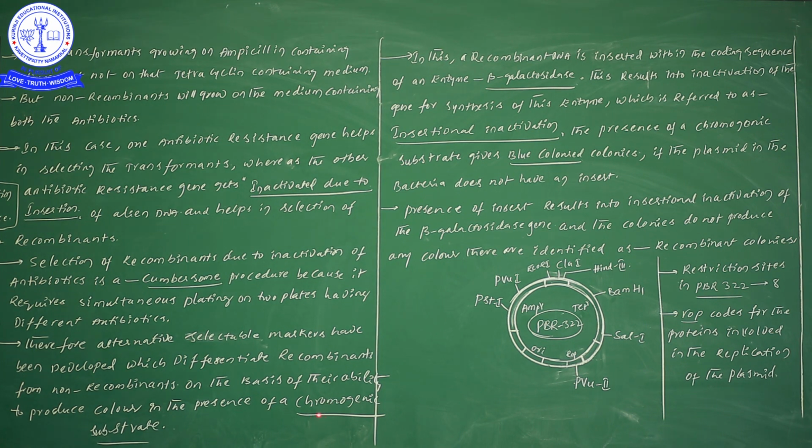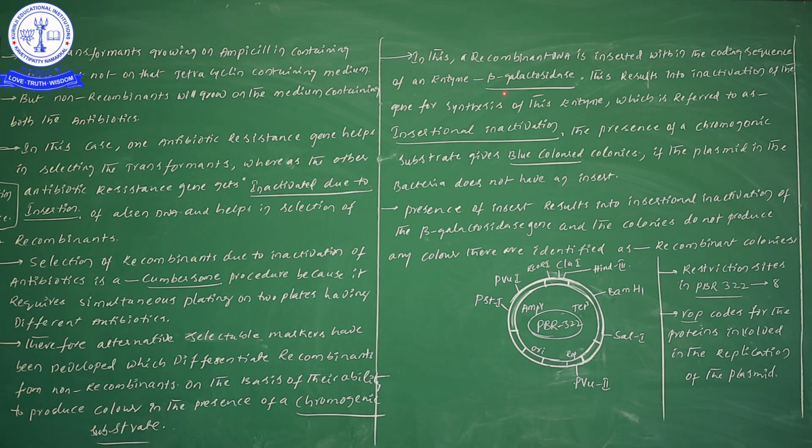Chromogenic means there are different types of colors present, other than green; chromo is the meaning. Now, in normal conditions this gene will produce blue color.